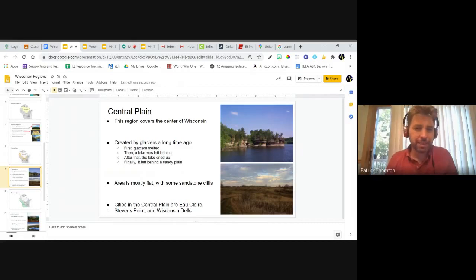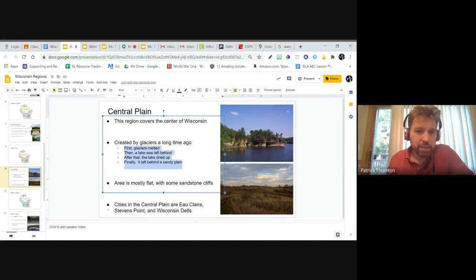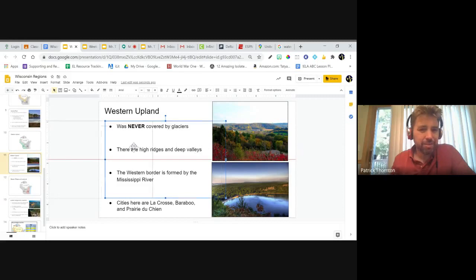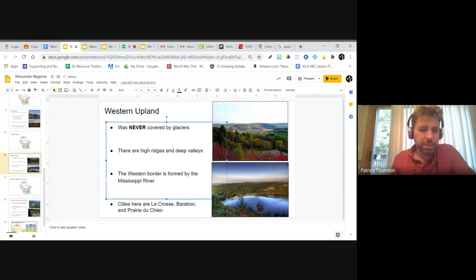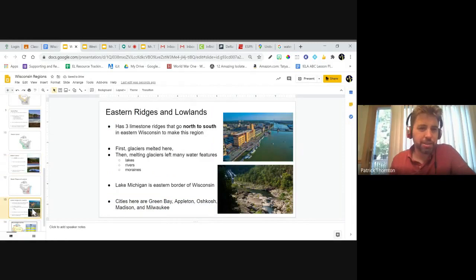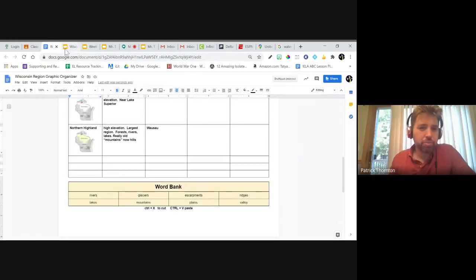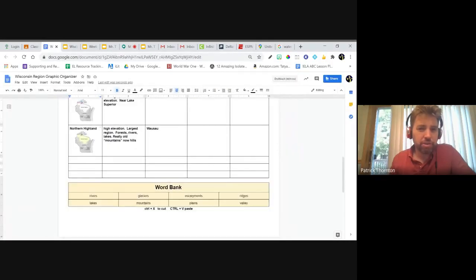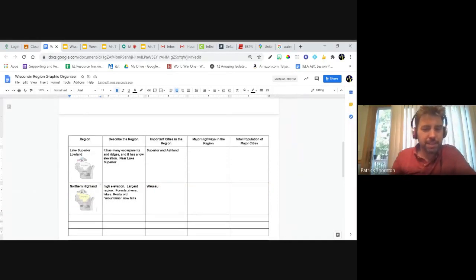Okay, so what you guys can do is open that up, and I want you to go through the slides, and I tried to make the slides pretty simple, so you can just get some very big ideas. Like this one, I put a little story kind of how the different areas were made, maybe. Like this area was created by glaciers and explains how the glaciers did that. Some of the others have just a couple little tiny things because there's not a lot to them, right? But we always have the cities in there. So I want you guys to open up those documents, and you can kind of go between your slide, gather some information for each region, and then go back to your graphic organizer so you can fill it in and have some ideas there. So then when you do your Google form, it'll be a little easier, okay?